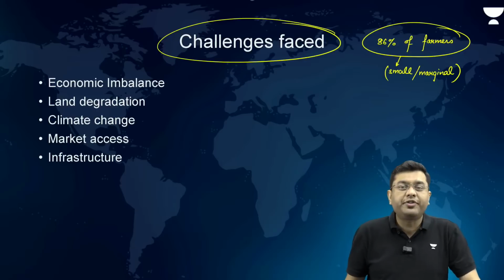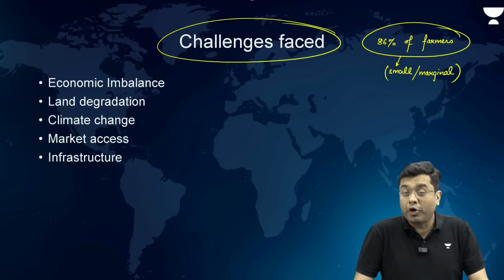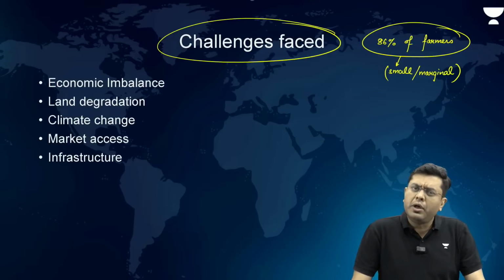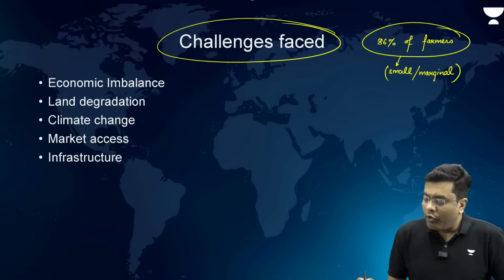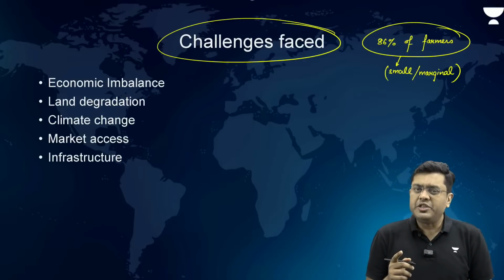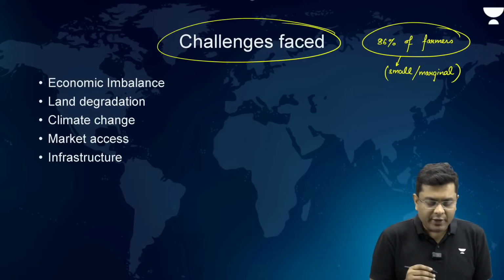Both of these conditions can be disastrous for crop cultivation. The larger farmers are still able to get away with it, but the small scale and marginal farmers get impacted quite significantly. So that is the first major problem, the size of the land holding.